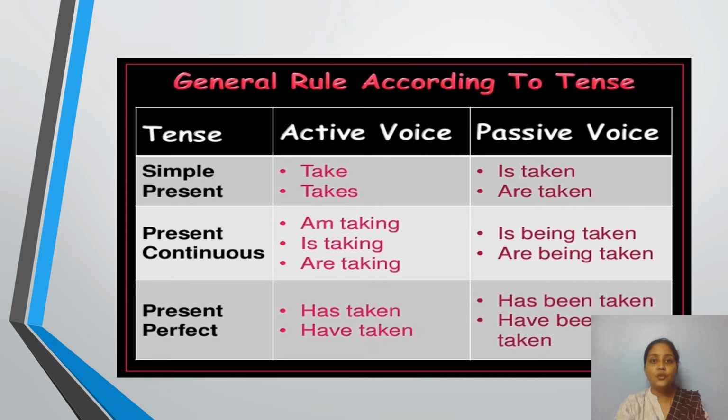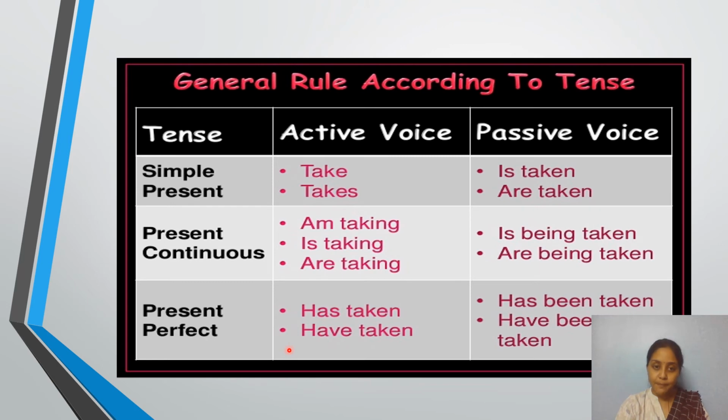So the general rules according to the tenses. When you're going for simple present tense, you have to use the active voice as take and takes. In case of passive voice, it must be is taken or are taken according to the singular and plural rule. And present continuous is like am taking, is taking, are taking. When you are referring to the passive voice, it is like is being taken, are being taken. You should be very particular when you are using the continuous tense. You must use being, B-E-I-N-G.